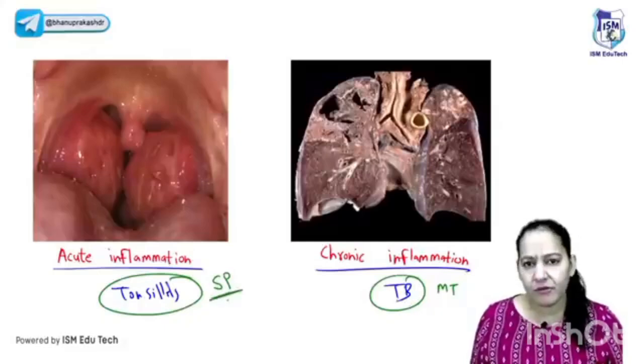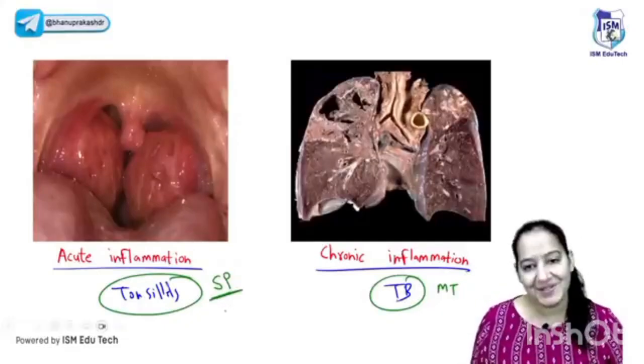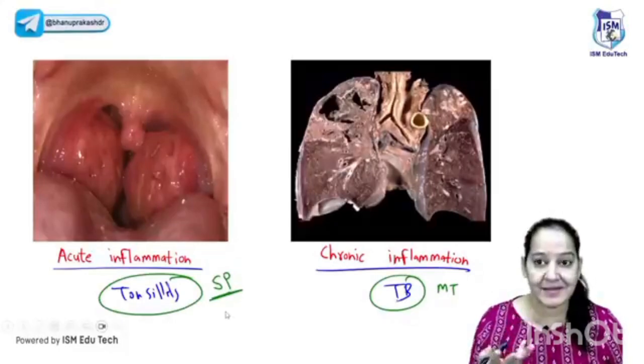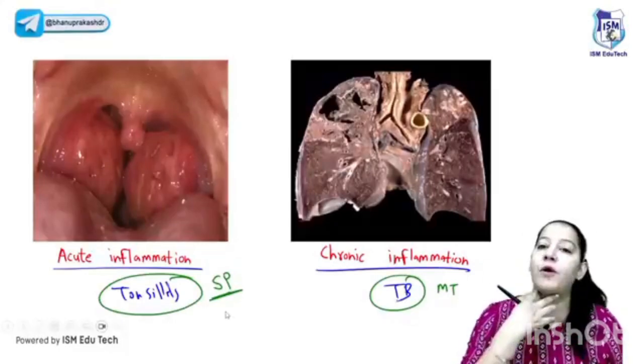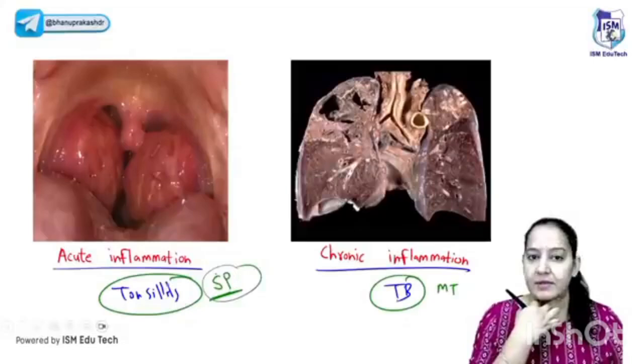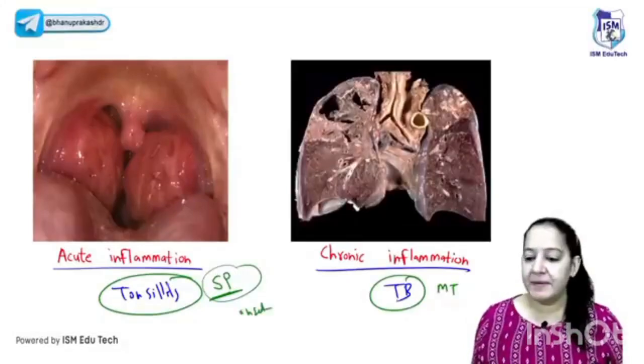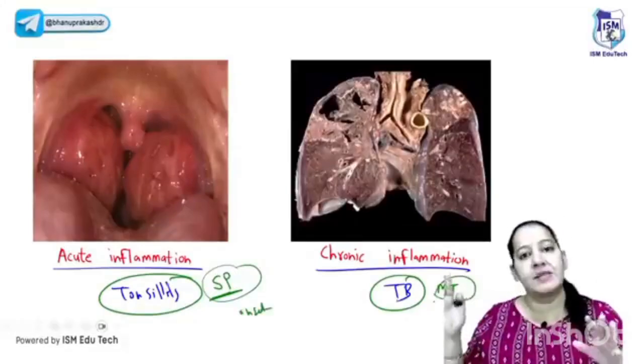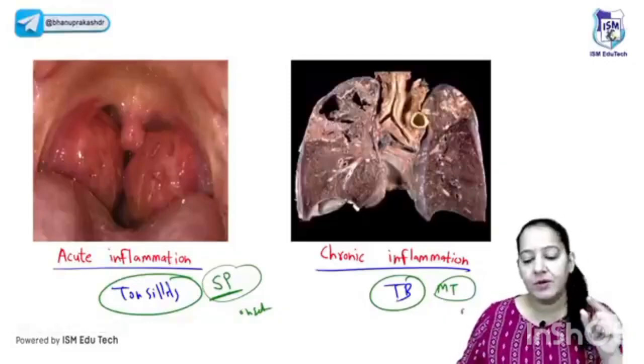Do you have tonsillitis? Of course, I guess everyone has had tonsillitis till now. From childhood, we have multiple episodes of tonsillitis. Now we are aware what tonsillitis is. As soon as the bacteria enter the human body, within a few hours the symptoms appear. So the onset is very fast here. But in TB, the bacteria enter the lung, remain there for months or years, and when the immunity drops, then the patient has symptoms. So here the onset is very slow.